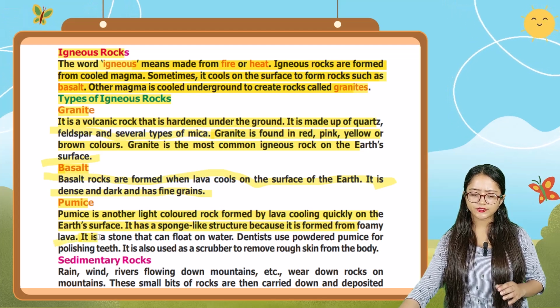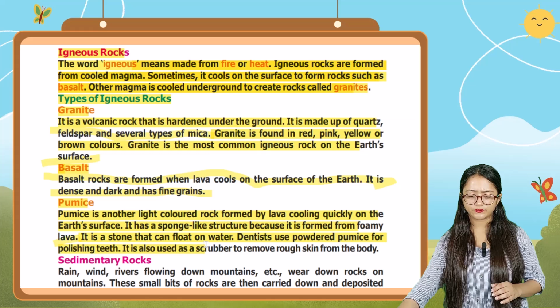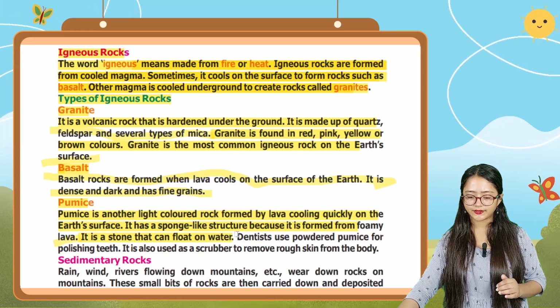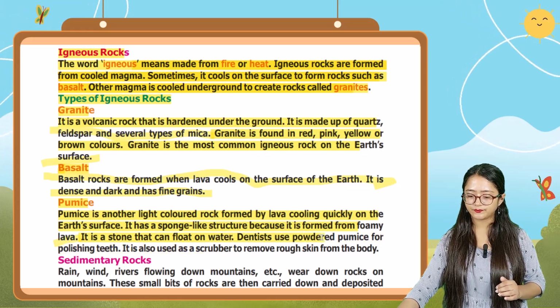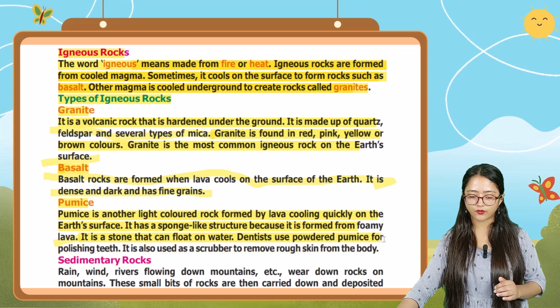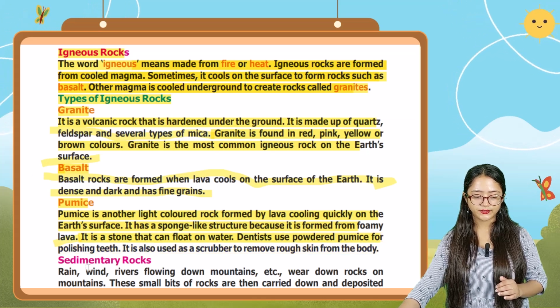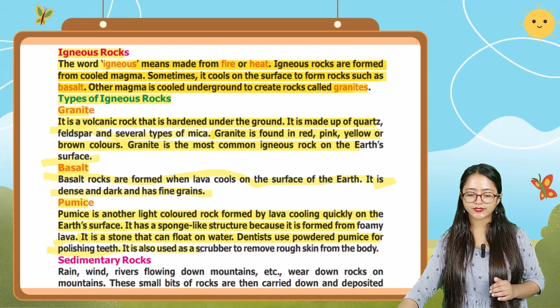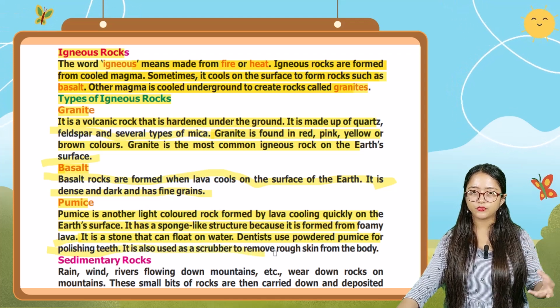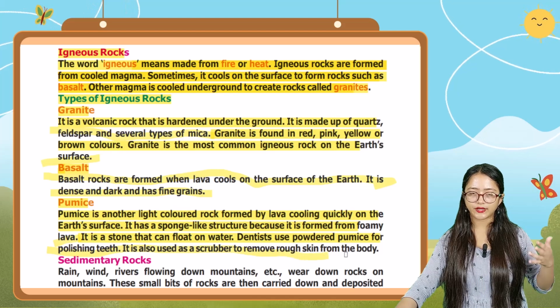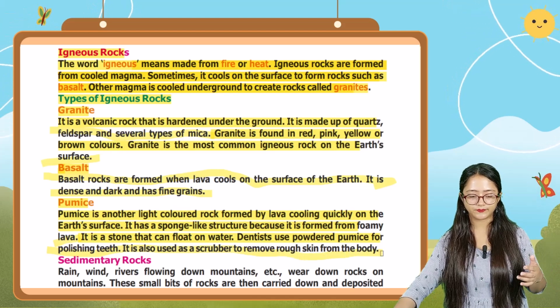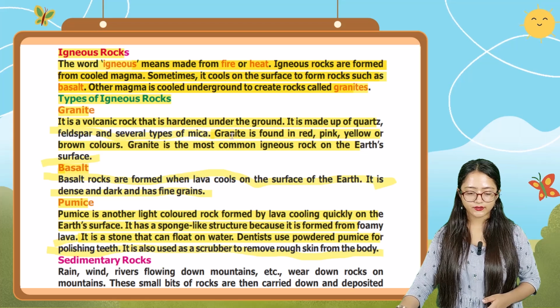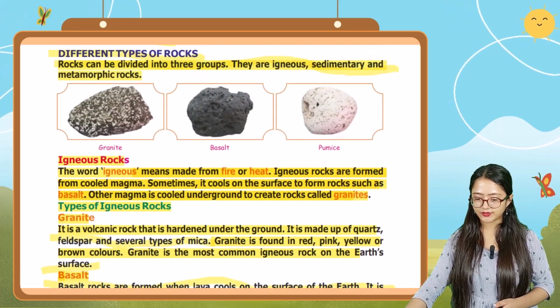It is a stone that can float on water. Dentists use powdered pumice for polishing teeth. It is also used as a scrubber to remove rough skin or dead skin from the body. Here you can see the image of pumice.